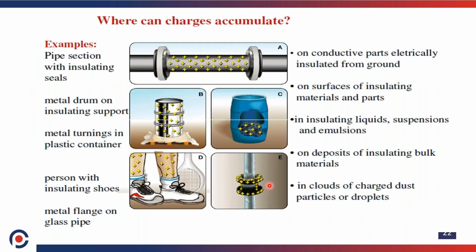In this drawing, we see how charge accumulates during pipeline transfer. The pipeline is made of metal, that is SS or MS material, and the pipes are connected through flange joints. In the flange joints, we place a gasket for proper tightening and to avoid leakages. These gaskets act as a non-conductive material. So any charge produced during friction, that is the movement of solvent, gets accumulated in that part, in between the flanges.